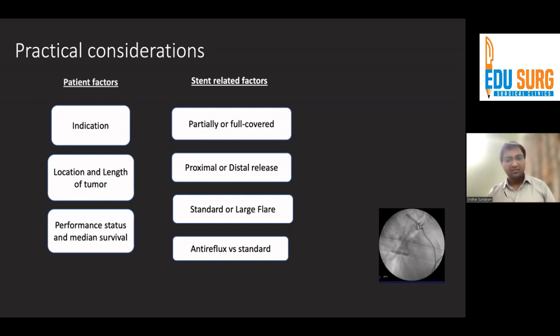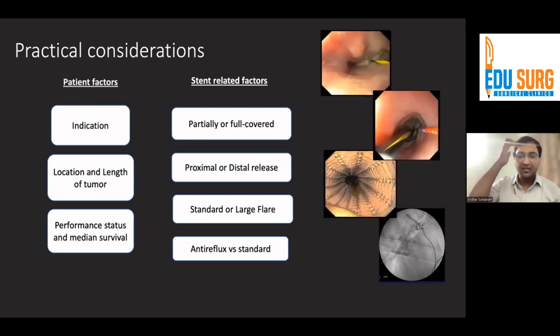Again, proximal or distal release, often in patients wherein you're not able to go across the tumor, you might place a proximal release, but distal release can also be used. Again, a large flare may be used in situations where the tumor burden is less, wherein the narrowing may not be significant, but the patient is still very symptomatic. And lastly, of course, there are anti-reflux stents, which are in vogue. And there is a lot of debate on whether to use anti-reflux stents or standard stents. But again, I'll come to that in detail.